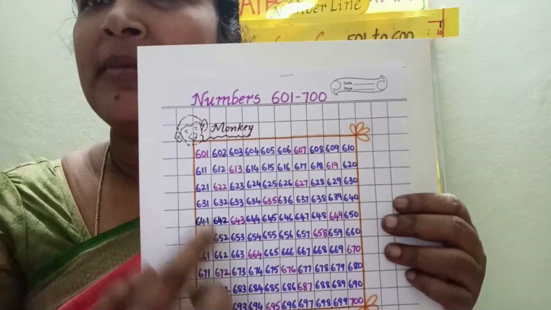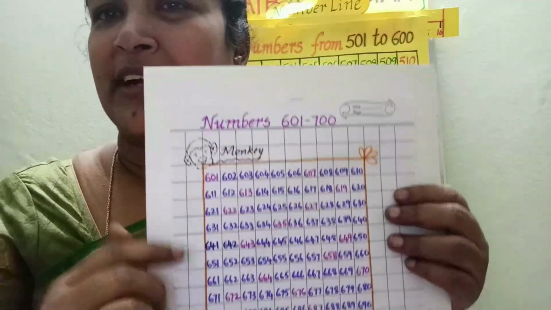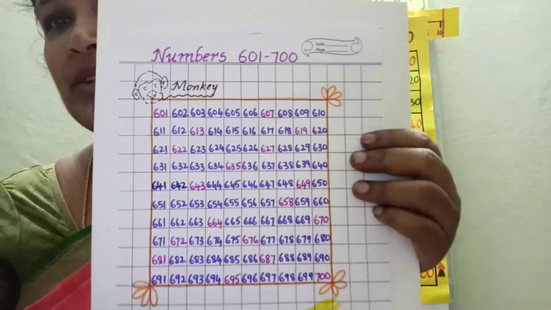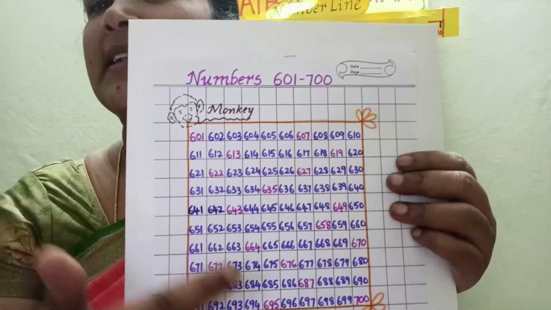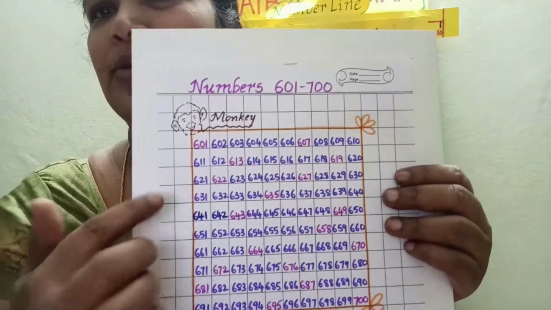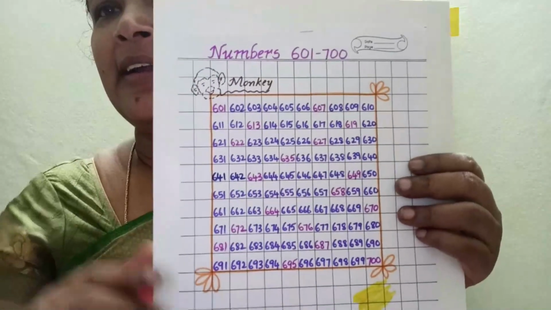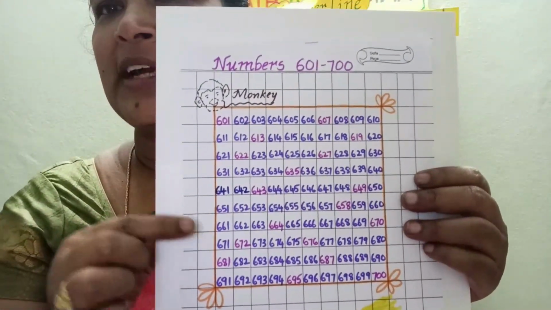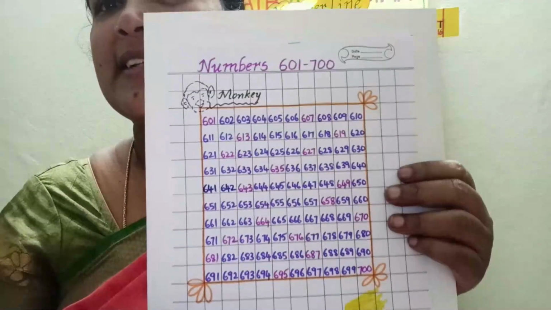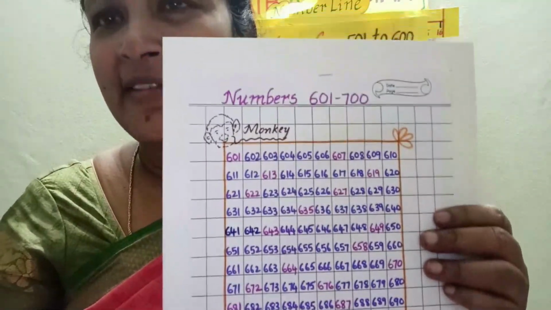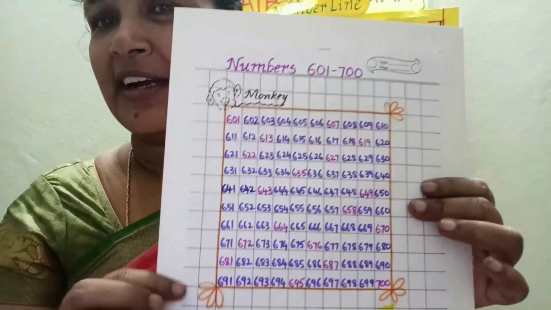Okay children, 601 to 700. Here some numbers they gave, and the rest of the numbers we have to write. Once you observe, some are in pink color and some are in blue color. So you have to fill the numbers like this. And in second class you are following the box book now, so you have to write neatly. These numbers are 601 to 700.